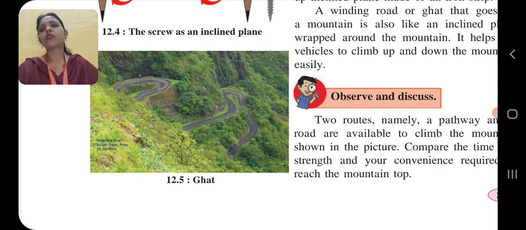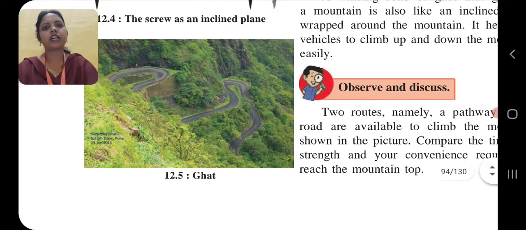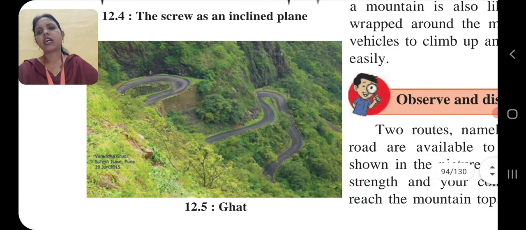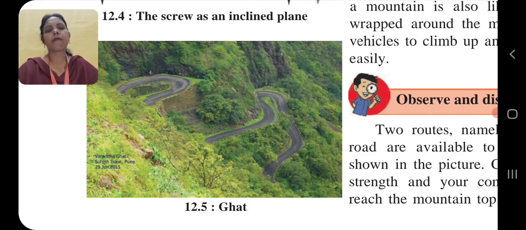Here two routes, namely a pathway and a road, are available to climb the mountain shown in the picture. Then compare the time and strength and your convenience required to reach the mountain top. So here what will the answer be? As we had seen, a mountain is like an inclined plane.